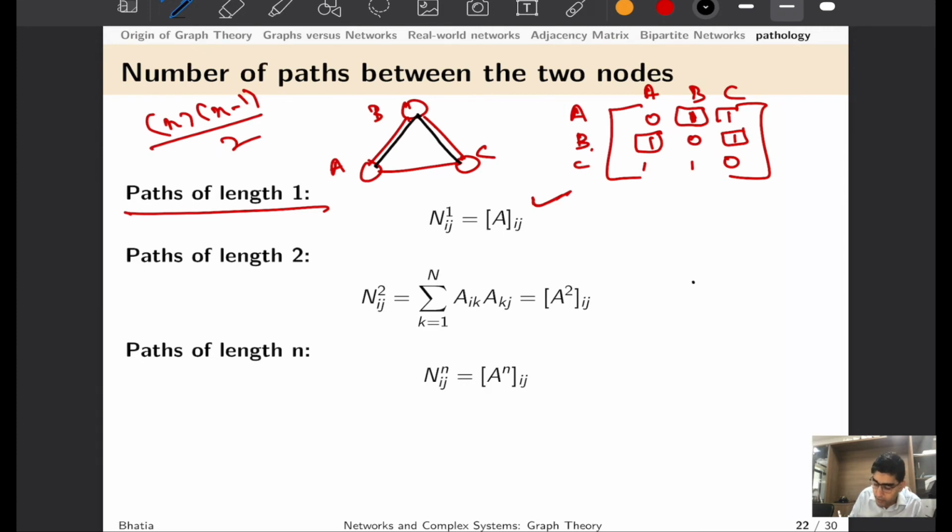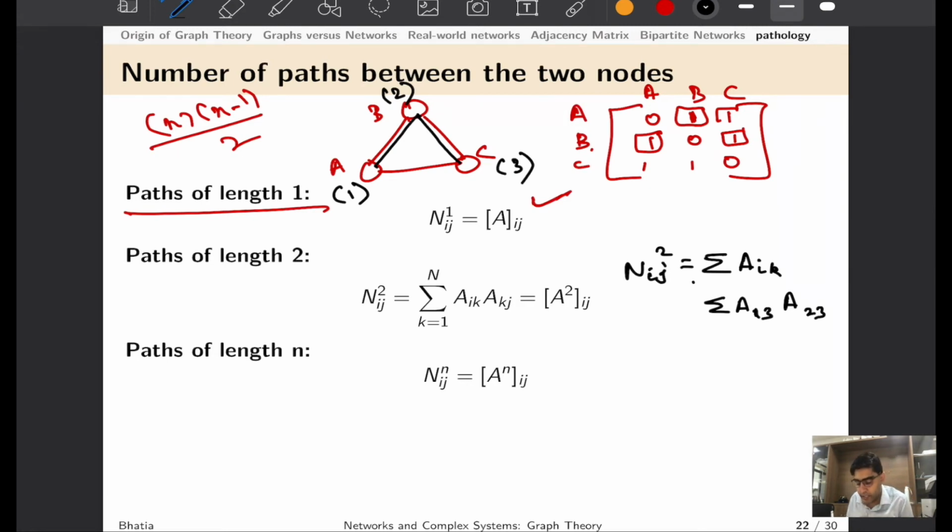So if you look at this carefully, the total number of paths should be such that A13 has to be 1 and A23 has to be equal to 1, if I am using 1, 2, 3 to denote A, B, C respectively for ease of notation.